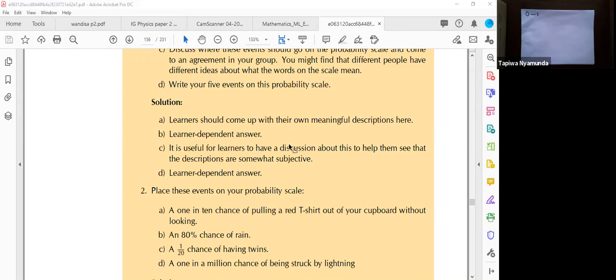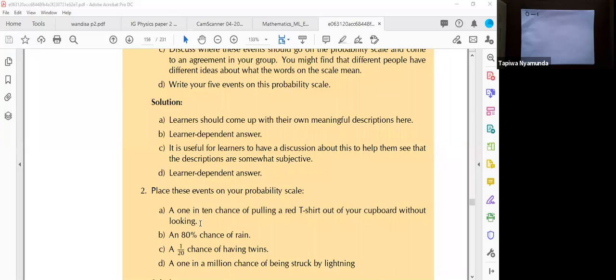Let's look at a different question. Question number 2 is saying, place these events on your probability scale. A: a 1 in 10 chance of pulling a red t-shirt out of your cupboard without looking.